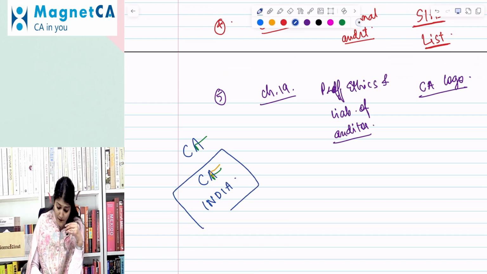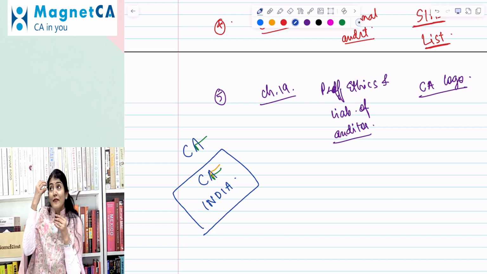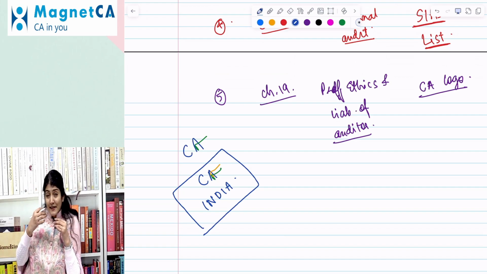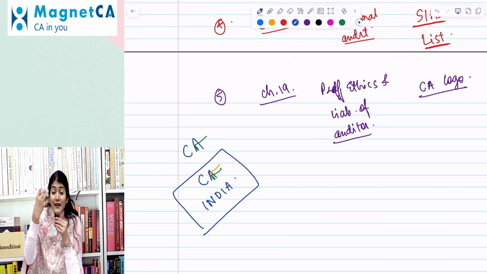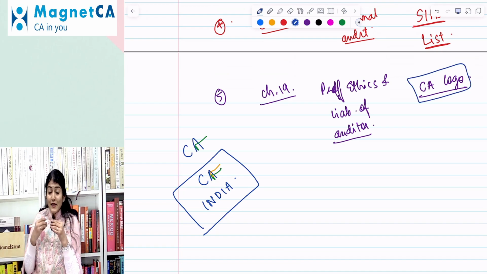So this common CA logo guidelines regarding the tricolor tick, they've also given the color palette: which color is saffron, and which green and blue are required to be taken, and the importance of putting India in the logo. So that is one change in the CA logo guidelines.